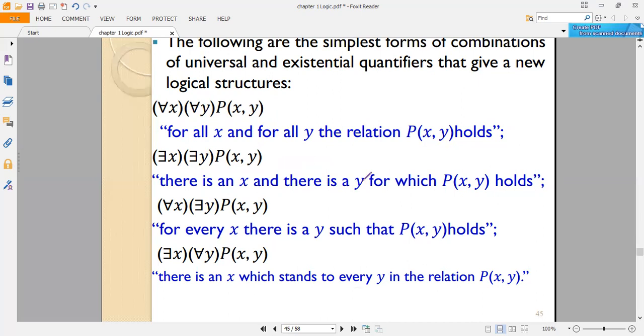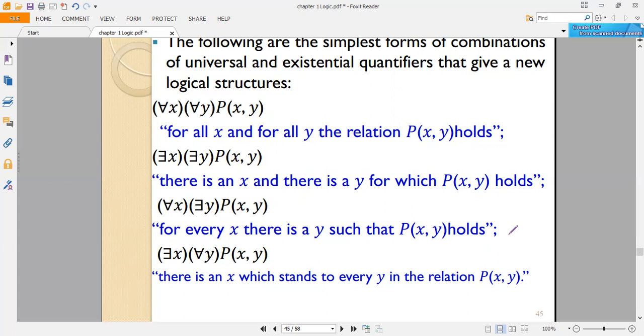For the proposition p of x, y to be true, we need to find an x and a y. To say this one is true. And for all x there exists y, p of x, y. For every x there is a y such that p of x, y holds true.